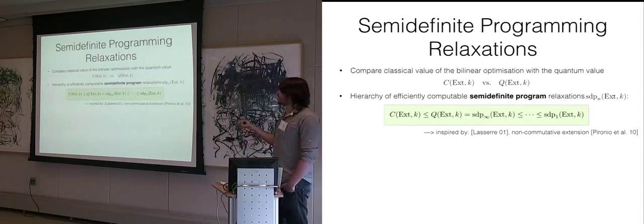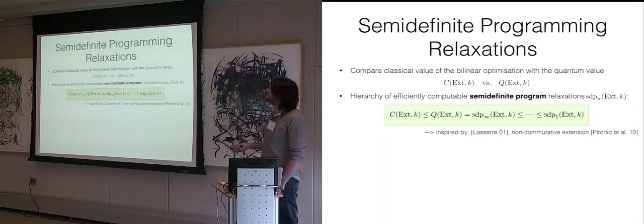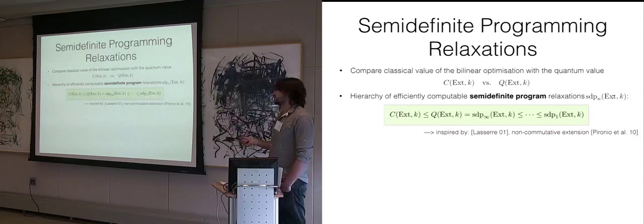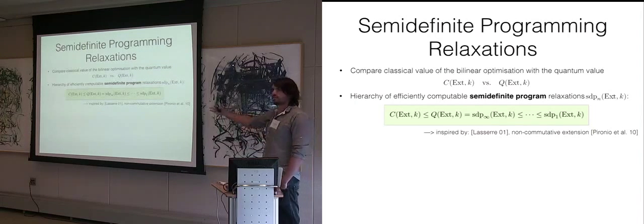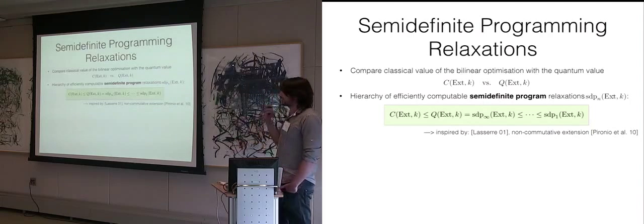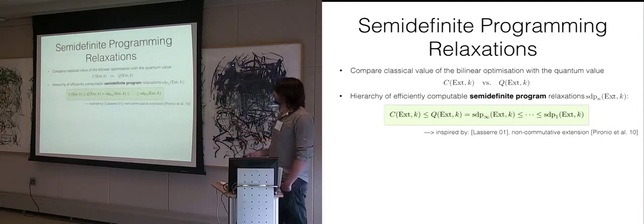Moreover, this hierarchy is also asymptotically converging. I can upper bound this quantum value with some semi-definite program, SDP1, and then add some constraints to get SDP2, which is always smaller than, or not larger than, the first one, and so on. And if I go to the infinite level of this hierarchy, I actually get back this quantum value.